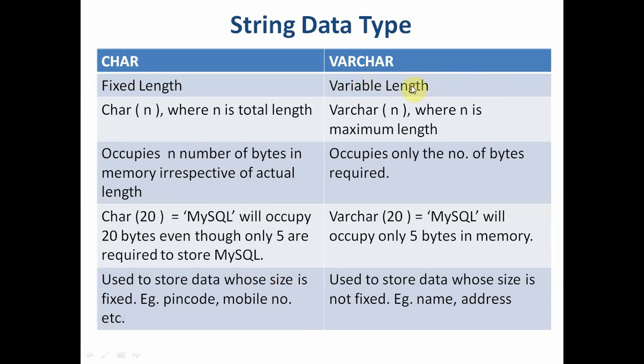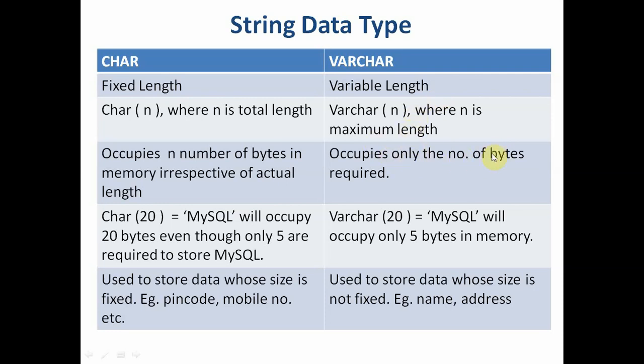Varchar is variable length. To create a varchar, you write varchar, then in brackets you specify a number n, which is the maximum length. If I specify 20, I can store at most 20 characters. I can store less, but I cannot store more than 20.